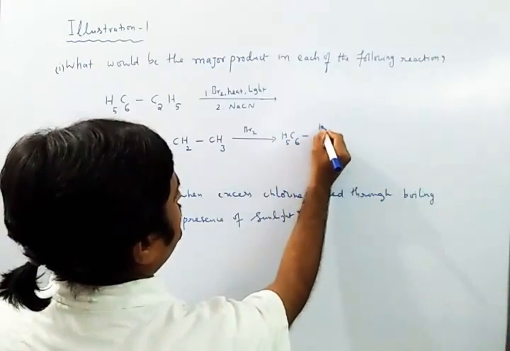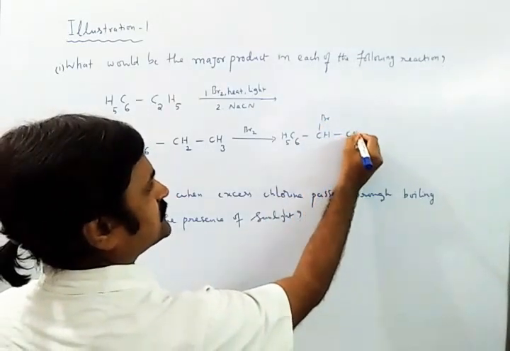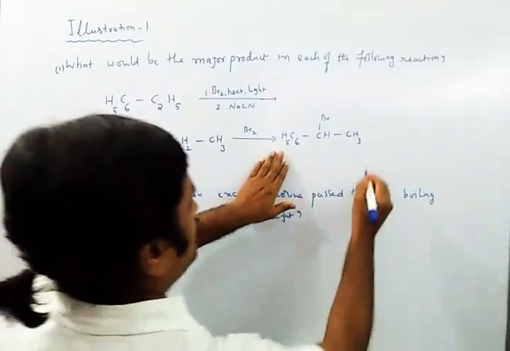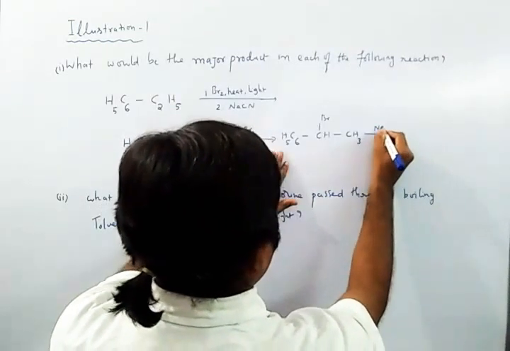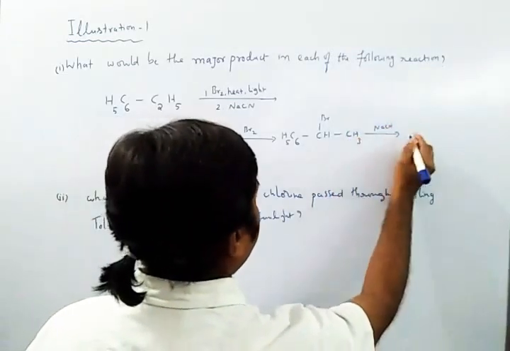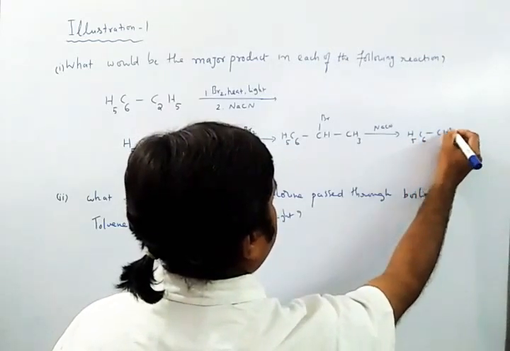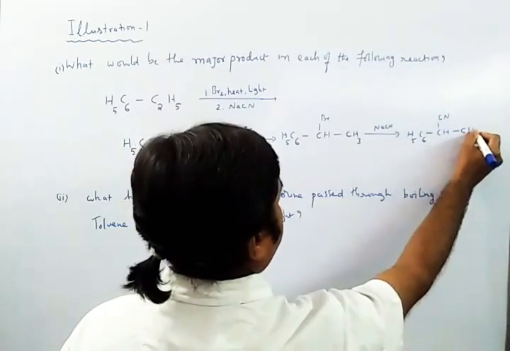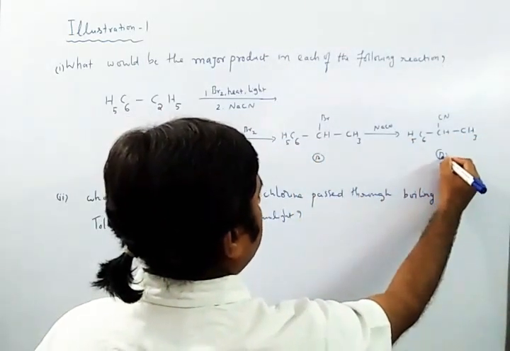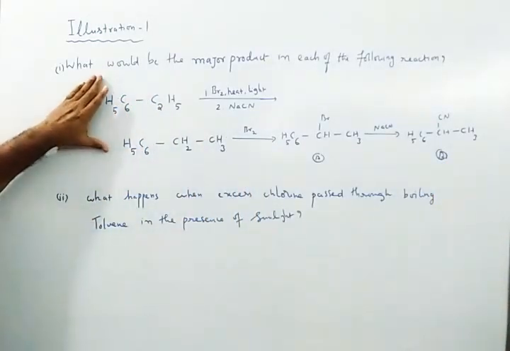H5C6 CHBr CH3. Then we have the second product with sodium cyanide, that is displacement of bromine with CN minus, and we will get H5C6 CH(CN)CH3. So this is our first product, this is our second product. Okay, this is the answer for the first illustration.